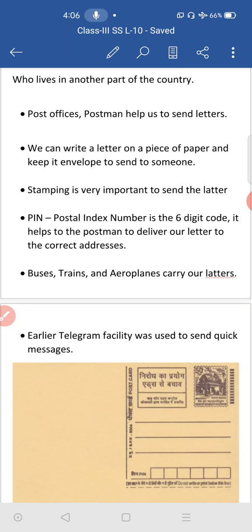Space, which is the space given here. In this space we need to write all those 6 digits of the pin code. Okay, this is the thing we should keep in our memory. Pin code is very important to send the letters.